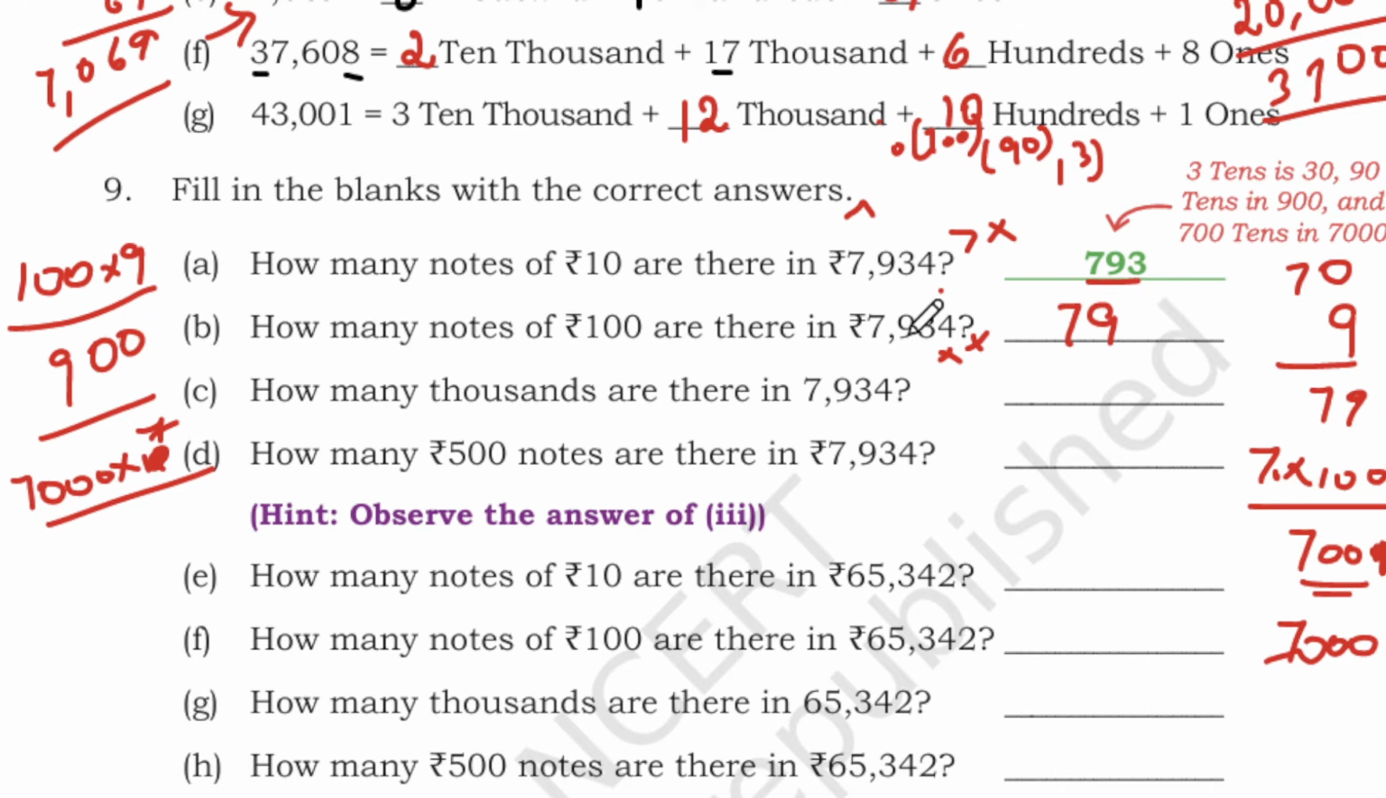Okay, don't get complicated, students. Very easy. You have 9 times 100 in the 7,934, and you need 70 notes of 100 to get 7,000. Okay, and how many thousands are there in 7,934? We have 7,000. Okay, in case they are asking how many hundreds are there in the 7,934, you can write 9 hundreds.